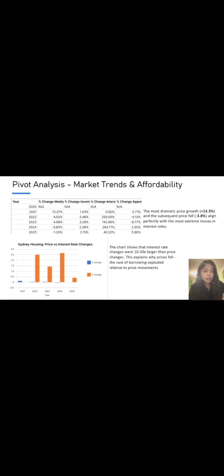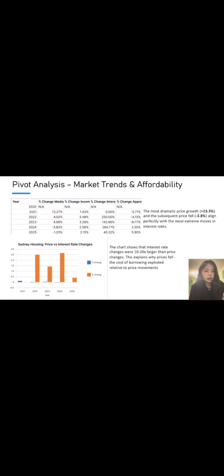The sharp spikes in borrowing costs align closely with the end of the price boom and the downturn. This clearly illustrates that interest rates are the primary short-term driver of the market, outweighing the effects of steady income growth. This information enables better business decisions by providing a clear signal. Instead of reacting to lagging price indicators, stakeholders can now prioritize monitoring leading indicators like central bank policy.